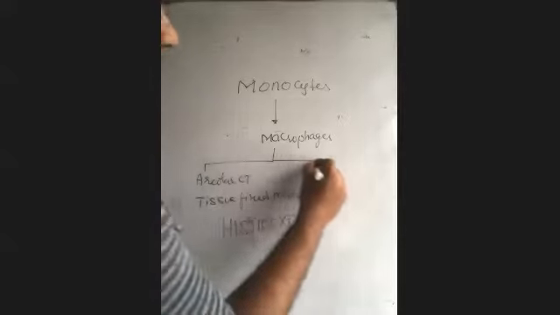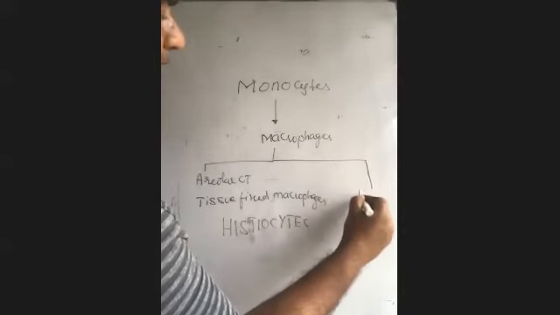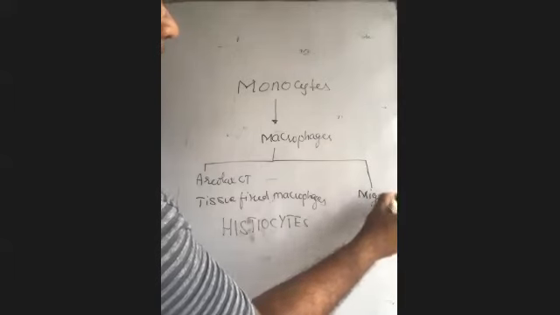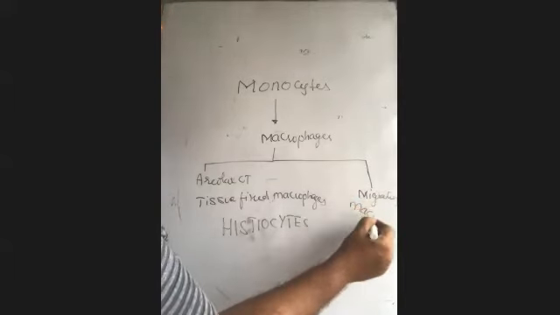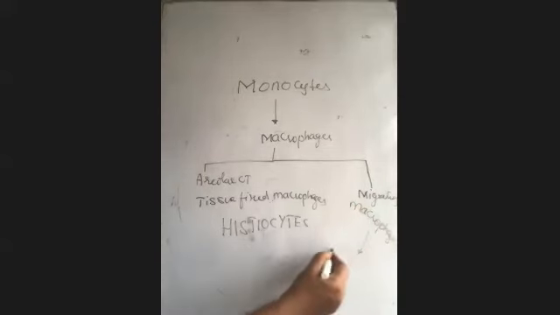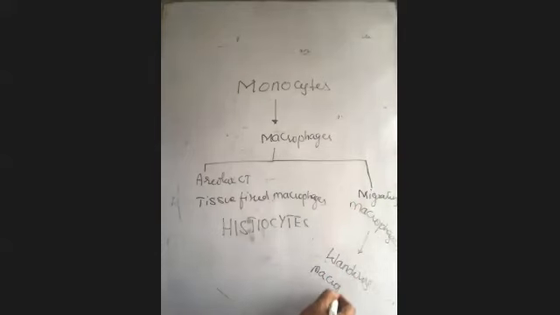At the time of requirement, some of the macrophages will migrate from the blood and come here. We call them migrating macrophages, which can be called wandering macrophages.